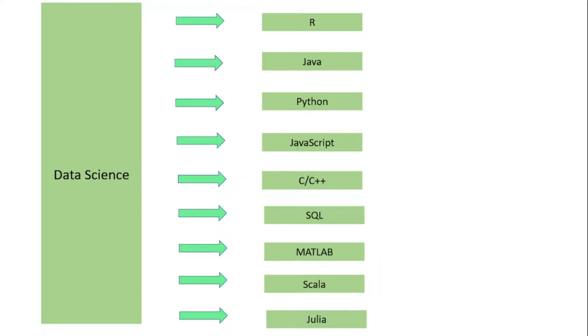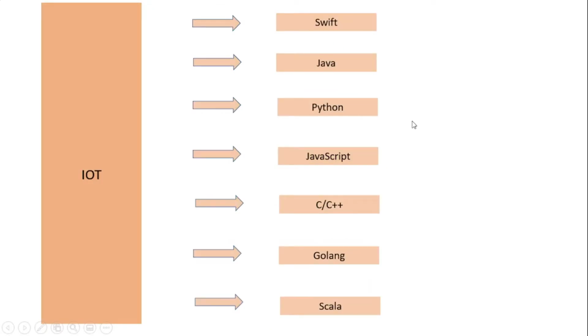We can use C, C++, etc. SQL, of course. Every data science project contains some kind of backend data, or simply a database. So to deal with databases, we can use Java here or SQL, etc. MATLAB is also used for visualizations. A lot of visualizations are done in MATLAB. Then Scala and Julia, and here R is written, which is a purely statistical language.